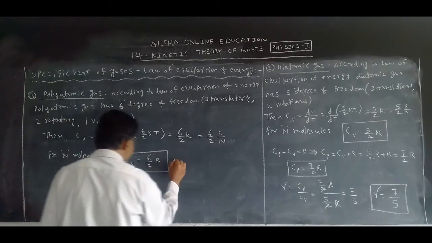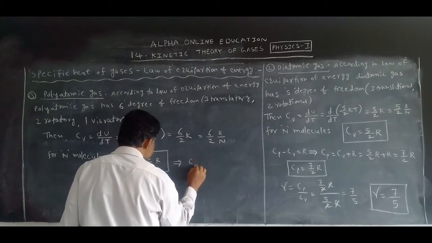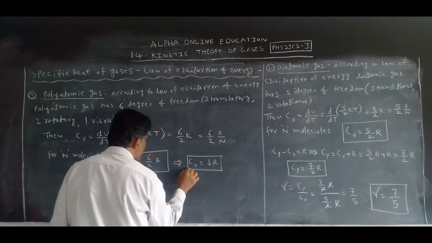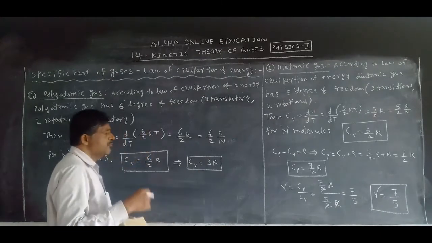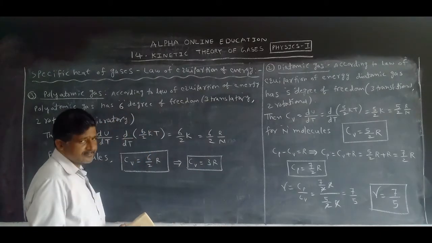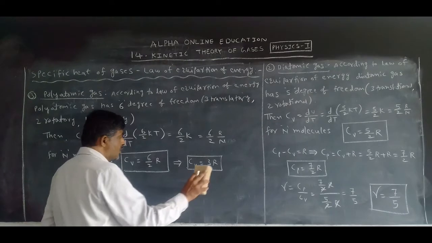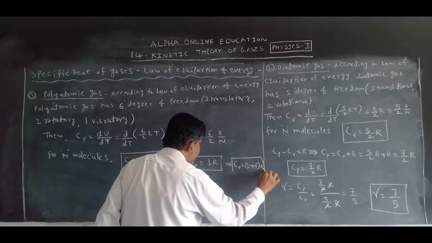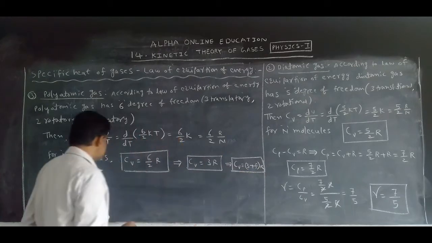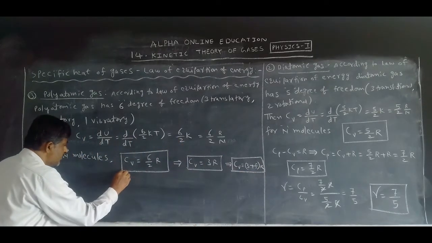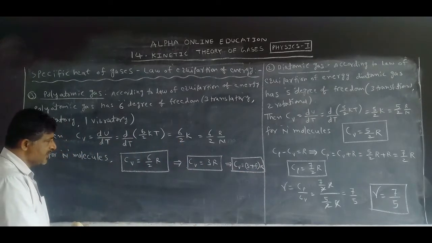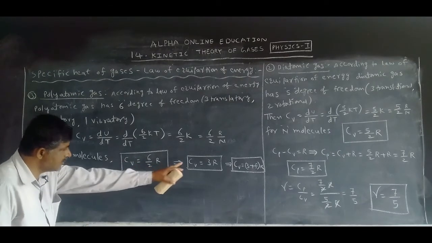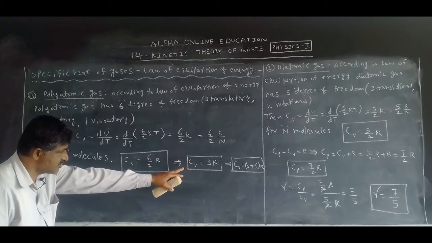Or we can write it like this also: Cv is equal to 3R. If the vibrational is more, we can write it like this also. This is the specific heat of the gas at constant volume for the polyatomic gas: 6 by 2 R, or 3 times the universal gas constant.